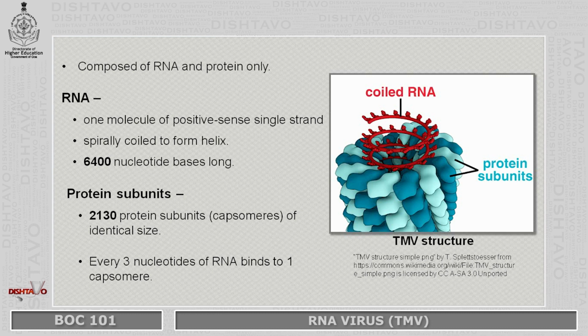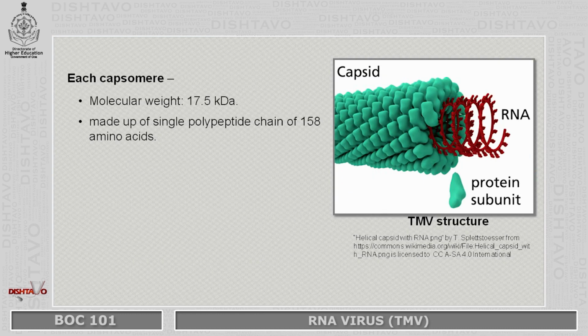Now, if you have noticed, the RNA is 6,400 nucleotides long, whereas the protein subunits are 2,130. So, if you divide 6,400 by 2,130, you get a value of 3. So, that means every 3 nucleotides are linked to one capsomere.